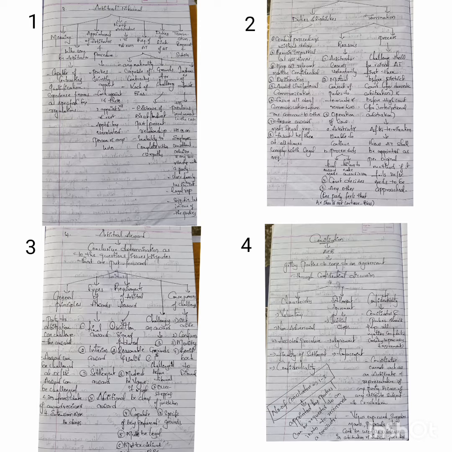Second characteristic is non-adversarial. What does this mean? In this process, the parties don't compete with each other to prove themselves right and the other wrong. Rather, they are willing to get into a compromise settlement. So this is non-adversarial, and only these types of disputes shall go to conciliation.